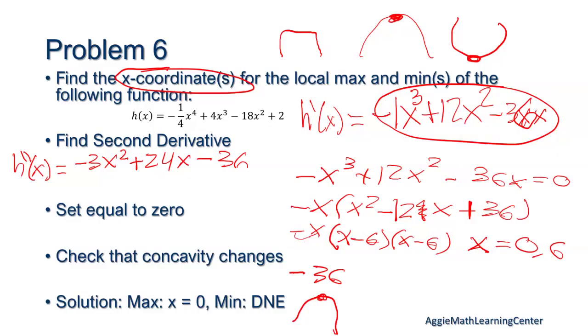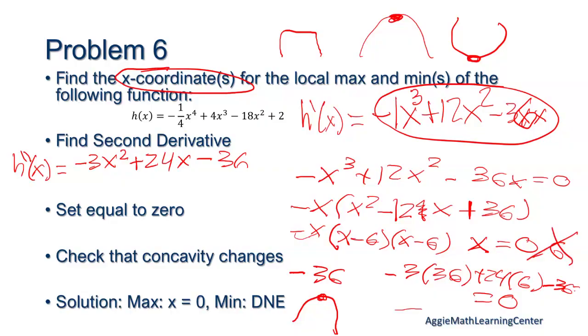Then for 6, when we plug that in, it ends up being negative 3 times 36 plus 24 times 6 minus 36, and this just gives us 0. You can double check with the calculator. But if it's 0, we don't really have a concave up or down, so 6 is not a max or minimum. So we just have a maximum at 0.